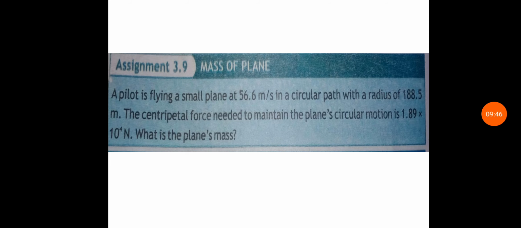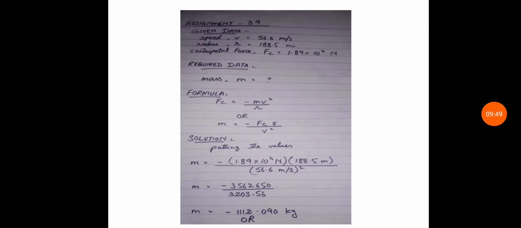Here we will find the mass of the plane. Our data will be: speed v equals 56.6 meters per second, radius r equals 188.5 meters, centripetal force Fc equals 1.89 × 10^4 Newtons. The required quantity is mass m. Here v, r and Fc are given and we find the mass. The formula will be Fc equals mv squared by r. If we want to find the mass, our formula will be m equals Fc r divided by v squared.